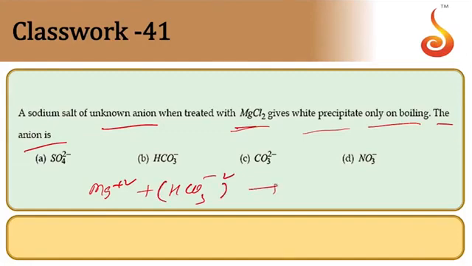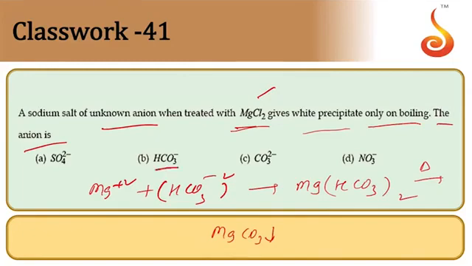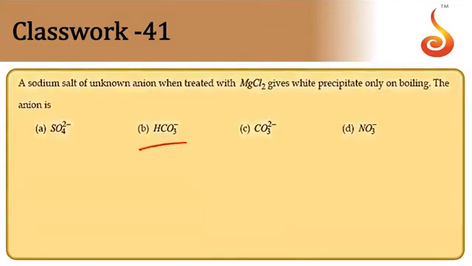On heating, initially soluble magnesium bicarbonate is formed, and then on further strong heating we get a precipitate of magnesium carbonate, plus of course carbon dioxide and water. So the anion must be the bicarbonate anion. So the answer is option B.